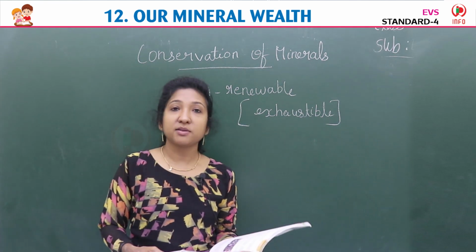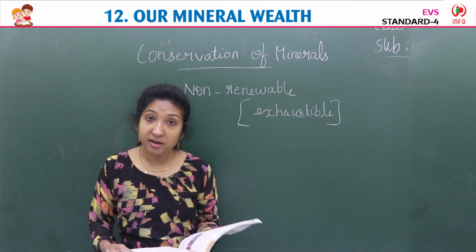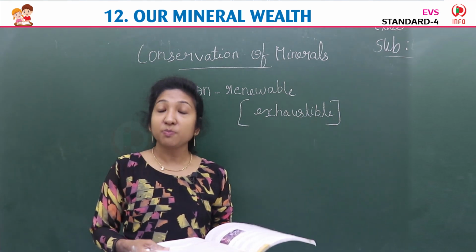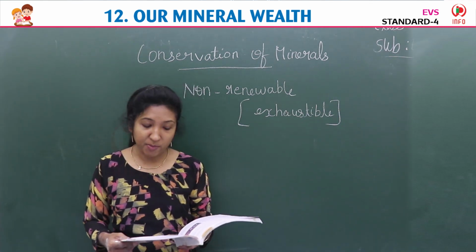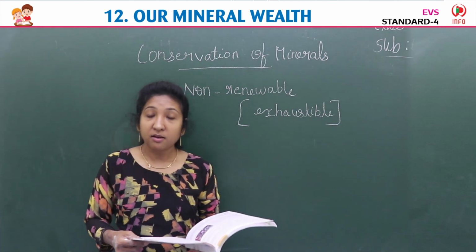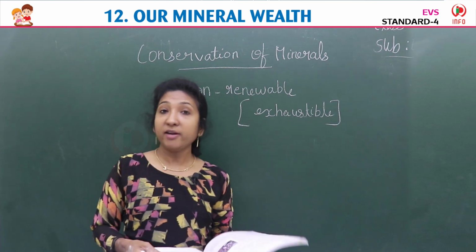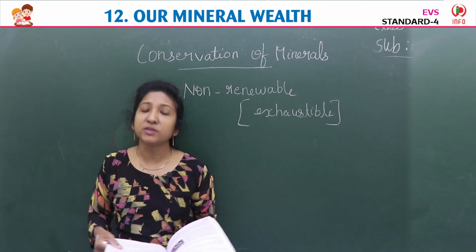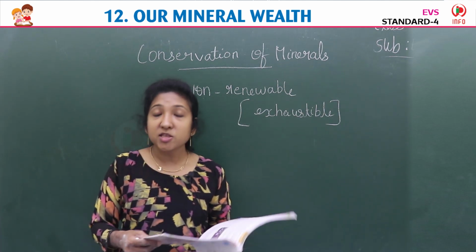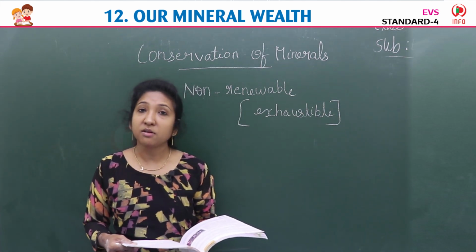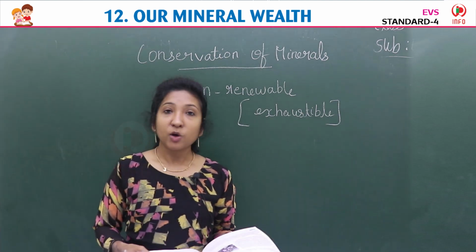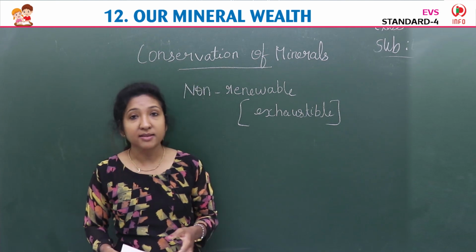So these are the steps to be taken to conserve the minerals. Control the population, then create social awareness, make people understand the value of minerals, reuse the minerals, then avoid using the minerals which are not important, just don't use them. Then apply modern technology or methods to conserve, to protect, to take care of the minerals. Okay children, these are the steps to conserve the minerals.